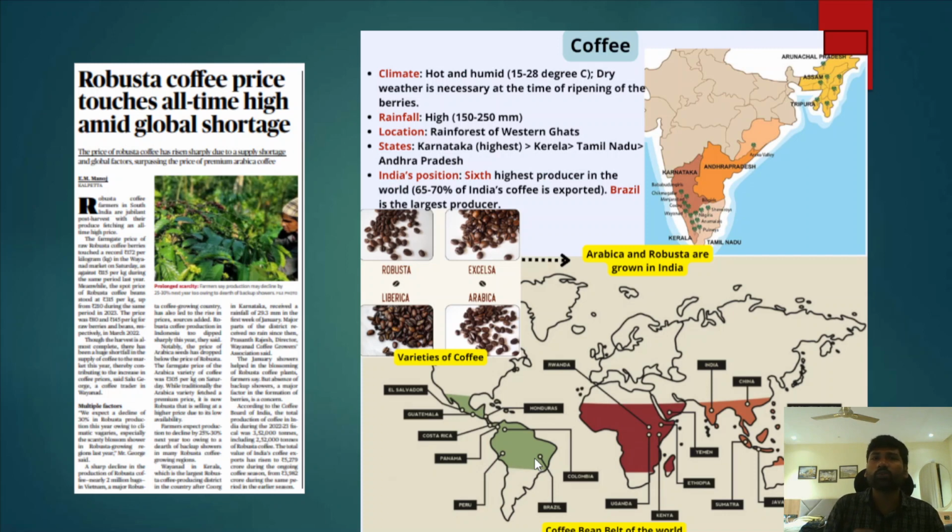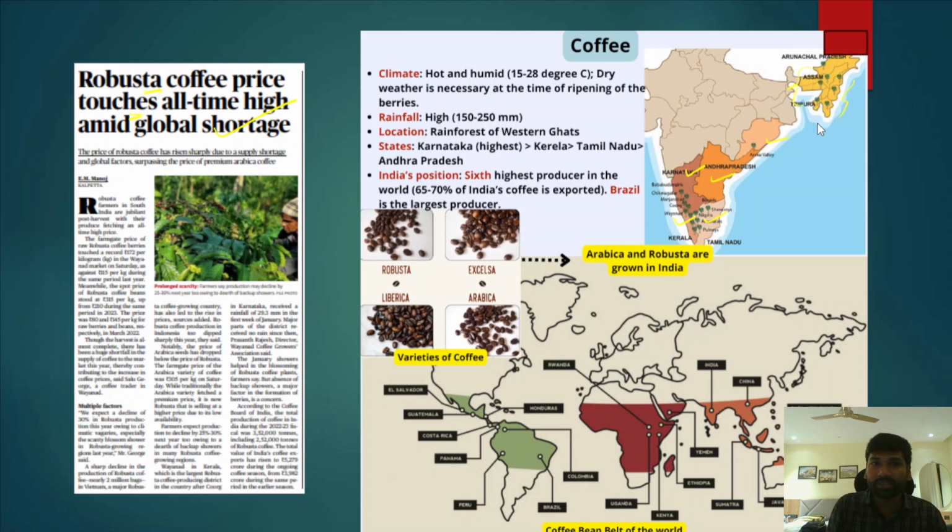And after that, we will also briefly discuss a recent news: Robusta coffee price touches an all-time high amid global shortage. Okay. Now, if you look at India, only very few states cultivate coffee: Karnataka, Kerala, Tamil Nadu, Andhra Pradesh, and parts of Odisha, and a few states in the Northeast.